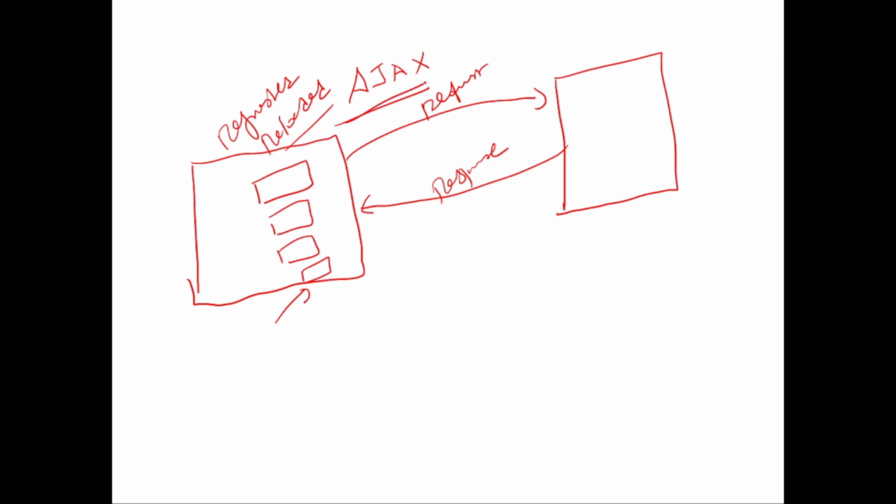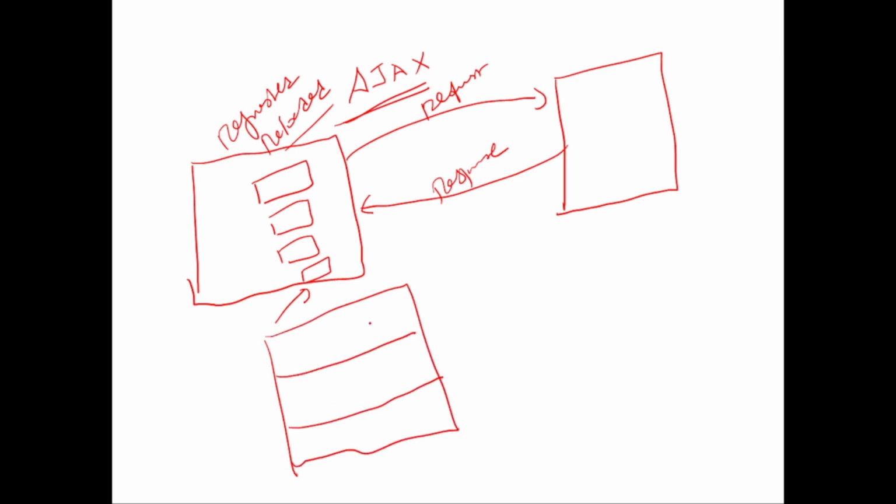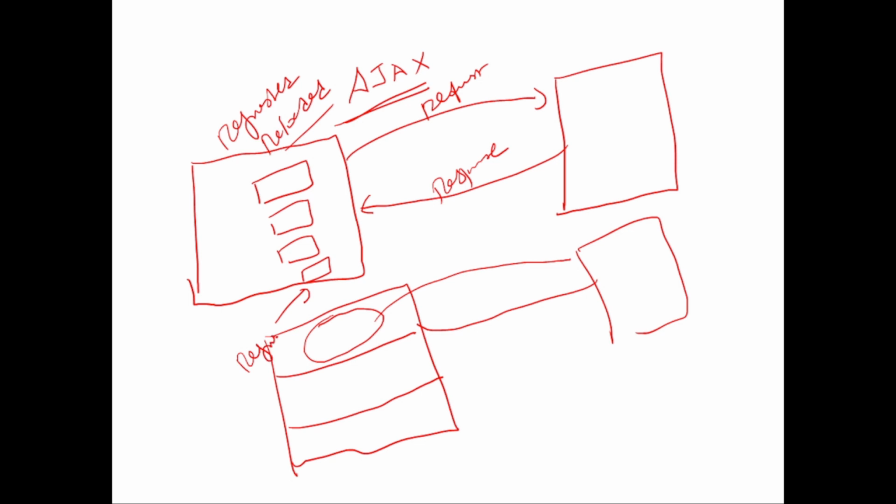But now AJAX helps us with something different. Consider a form, you can have multiple parts in the form. From each section, you can make a request to the server and the server sends a response. So this part of the form alone will be refreshed. Again, from this section in the form, you can make a different request and then the response comes back and this part alone will be refreshed. This part will not be touched.